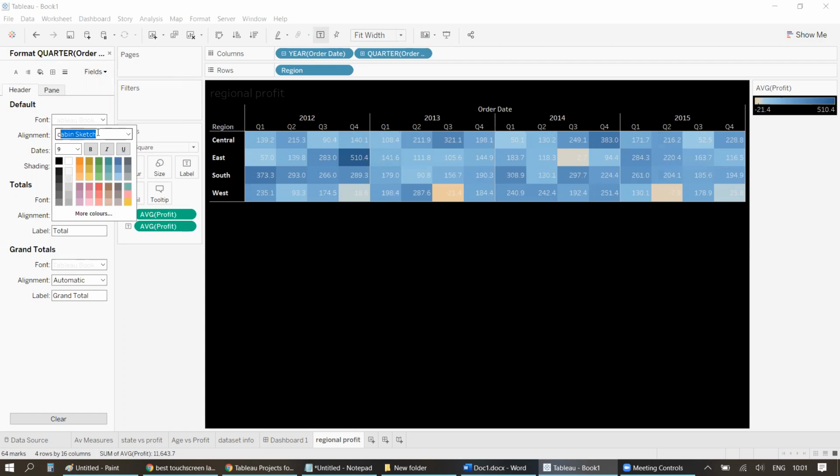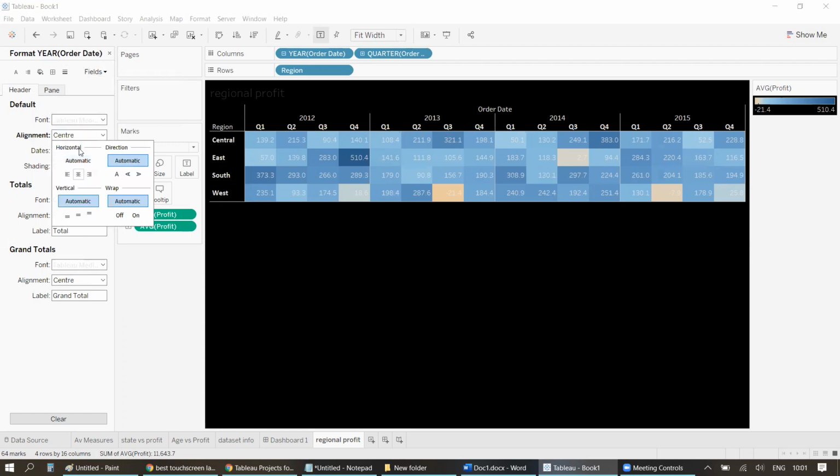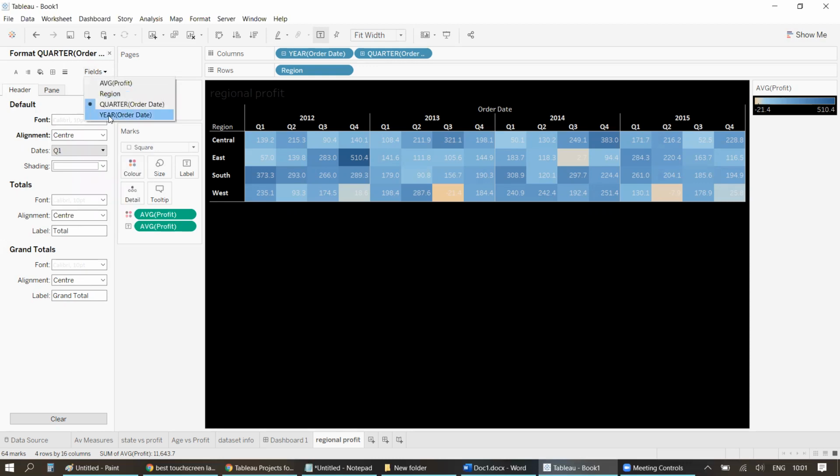And do the similar for others as well. Let's make this 10, right? Let's make this bold as well. Okay. Now here, I'll just do the same thing, center, 10, right? Make it bold. I forgot to make it aligned here. So yes, that's done, right?